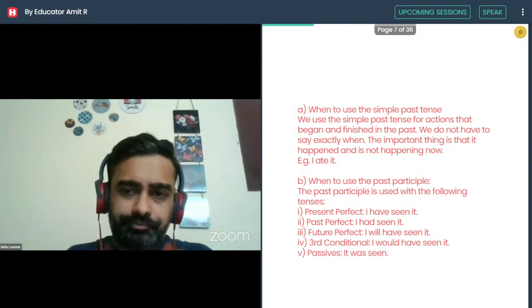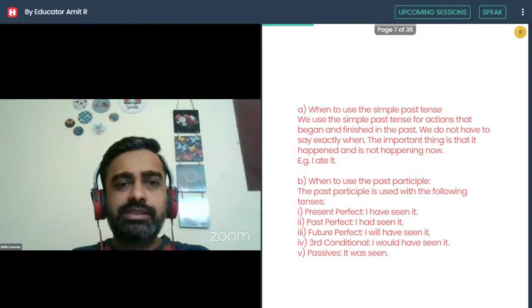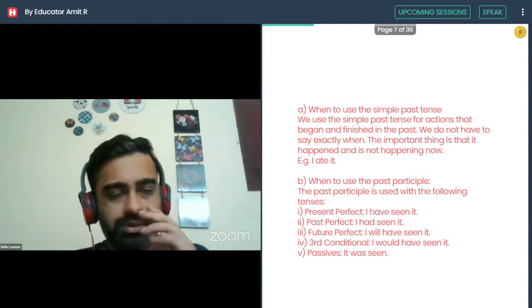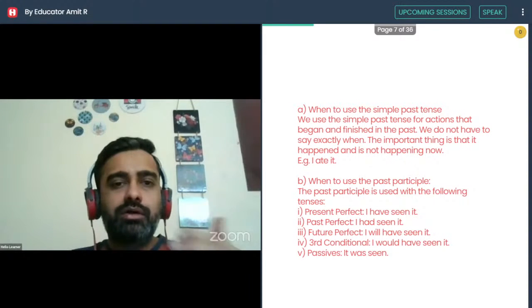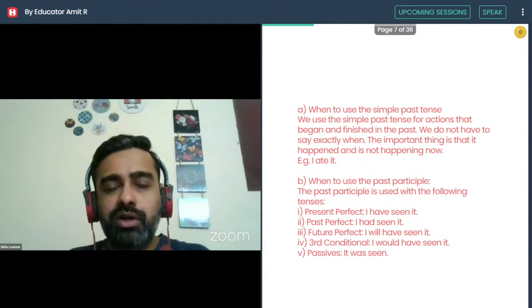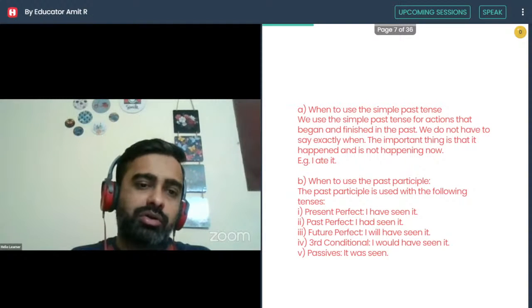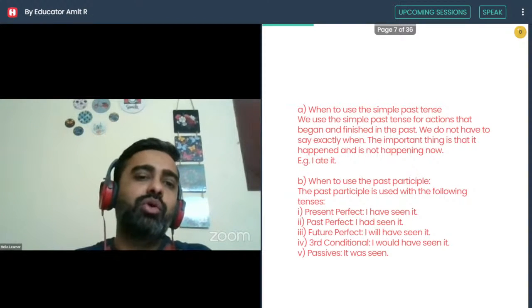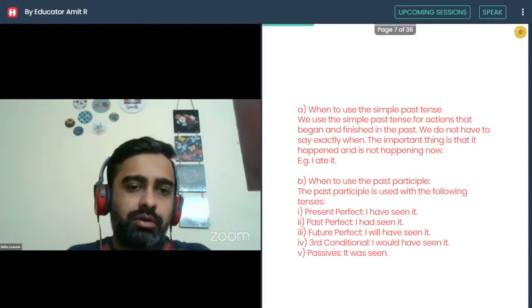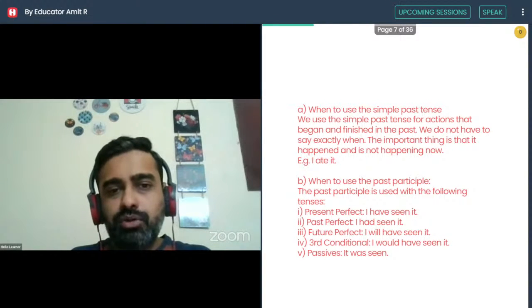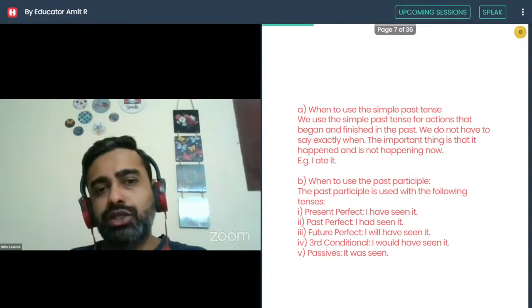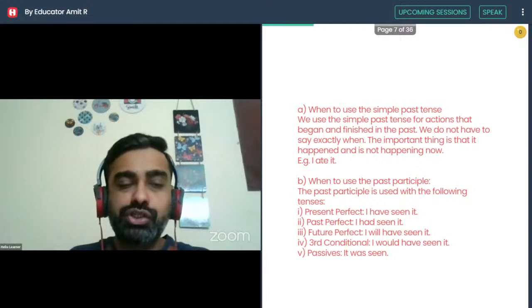That's why when you read text, you come across sentences with simple past when a particular incident is reported, like in newspapers, articles, etc. You'll come across mixed kinds of tenses, but you'll also come across a lot of perfect tenses because they refer to an action that happened before another action in the past.